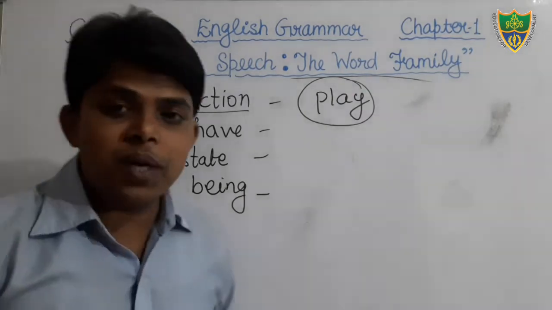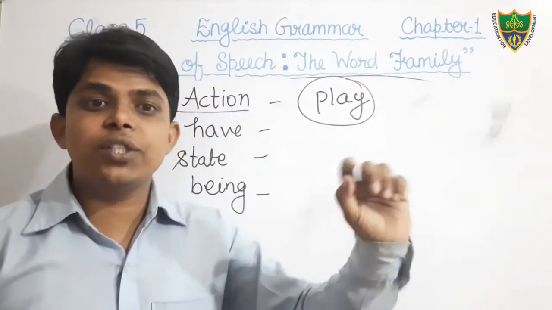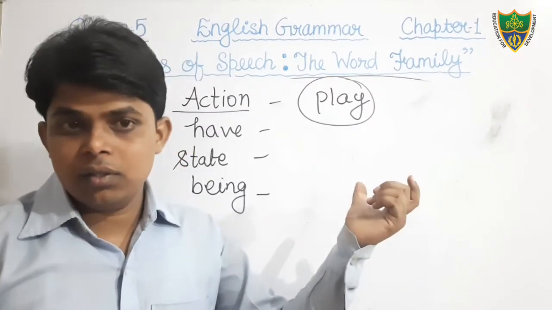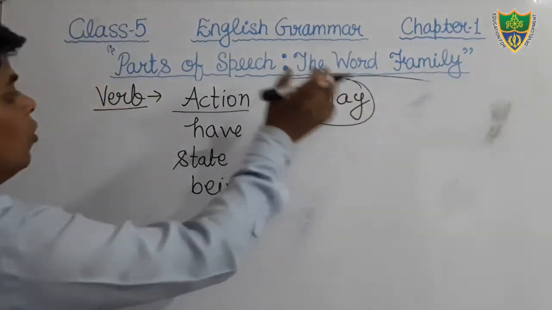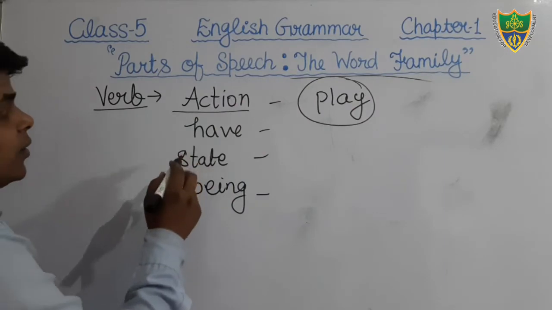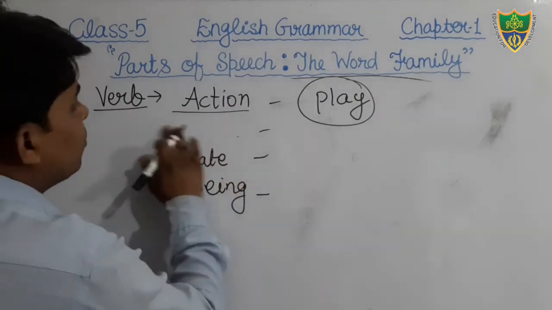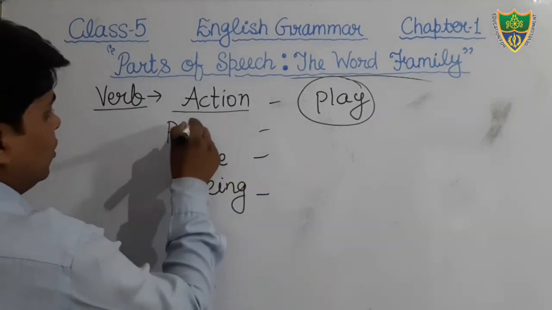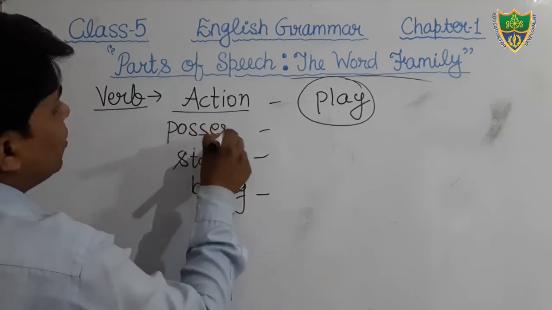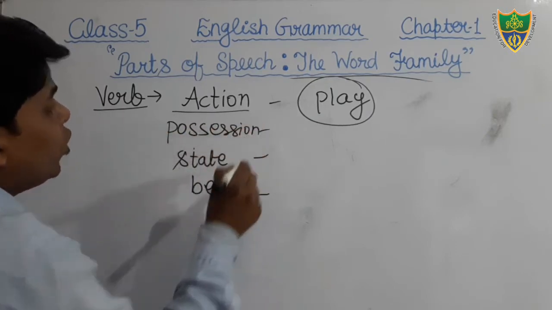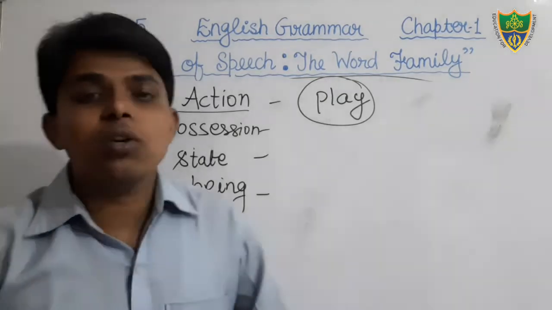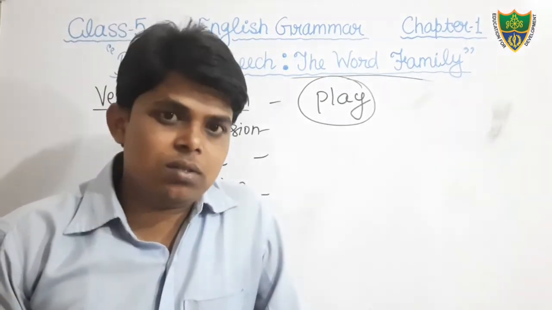Okay, Mohan plays. Here the word plays denotes an action. Therefore, that is a verb. And sometimes it shows possession. A verb also denotes possession. Possession means ownership, malikana hak.